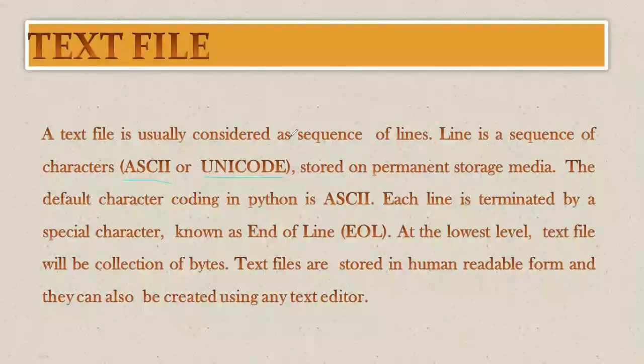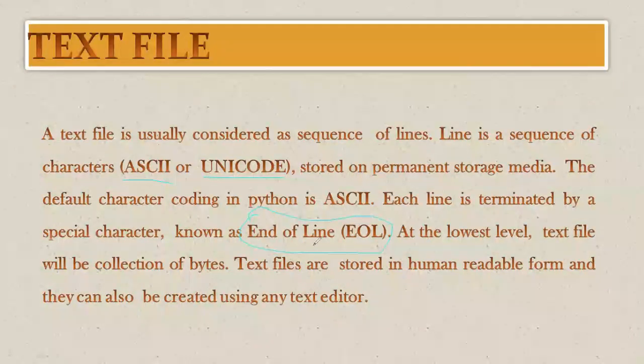So we can write everything on the computer using our QWERTY keyboard or using our alphabet, which we can also understand, and that part is known as a text file. So this is a user-editable, user-understandable file. We can create this type of file and we can access this type of file using Python. As I have already told you, you are going to have EOL, that is end of line, many times.